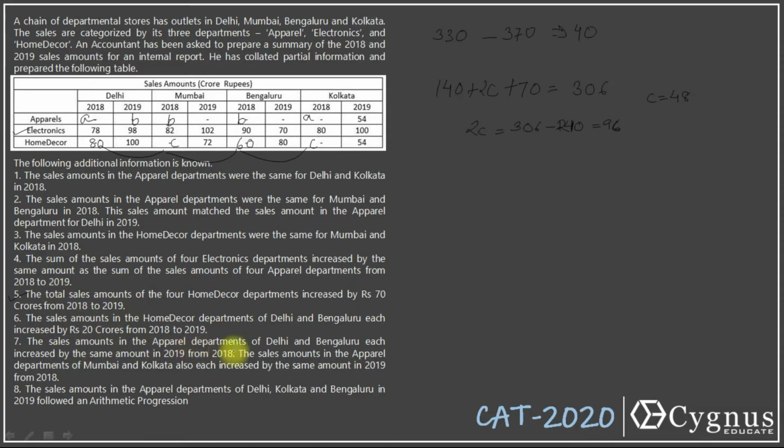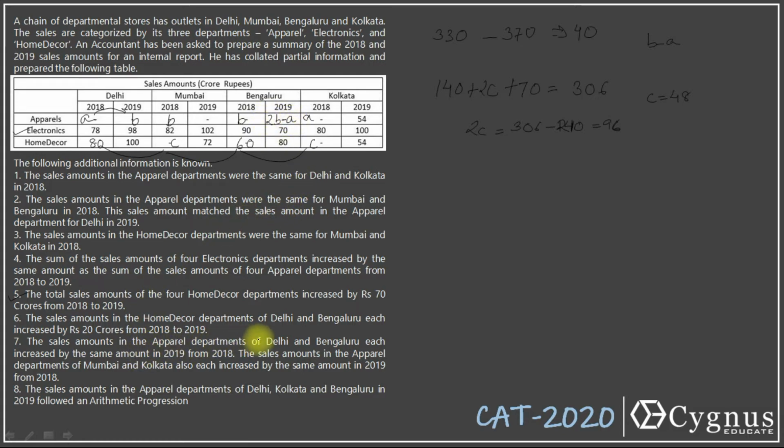The sales amounts in the apparel departments of Delhi and Bangalore each increase by the same amount in 2019 from 2018. Now this increase must be of what? Same amount. For Delhi, this is A minus B. So in Bangalore, there should also be an increase of what? A becomes B, so the increase is B minus A. So in 2019 for Bangalore, B plus B minus A, that is 2B minus A.